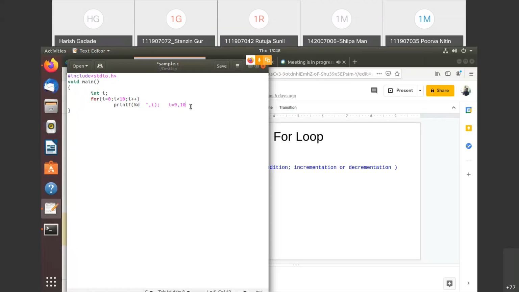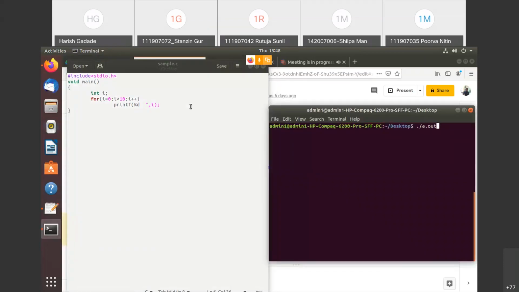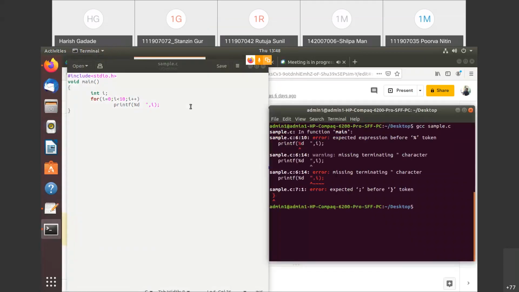If you see here, I'll just tell you, and just run this program. Something is missing here. What is it saying? Oh, what happened here?